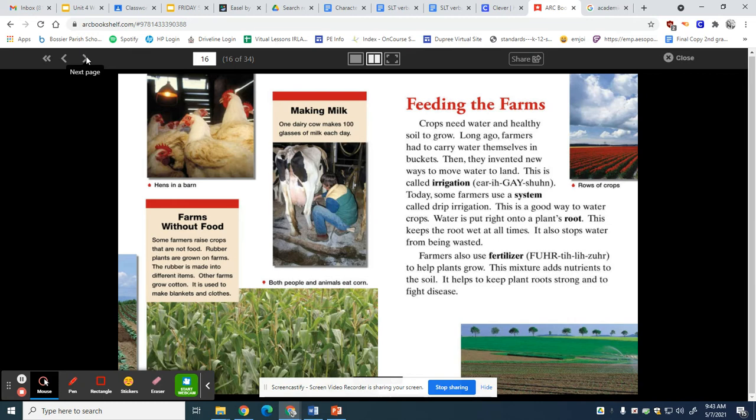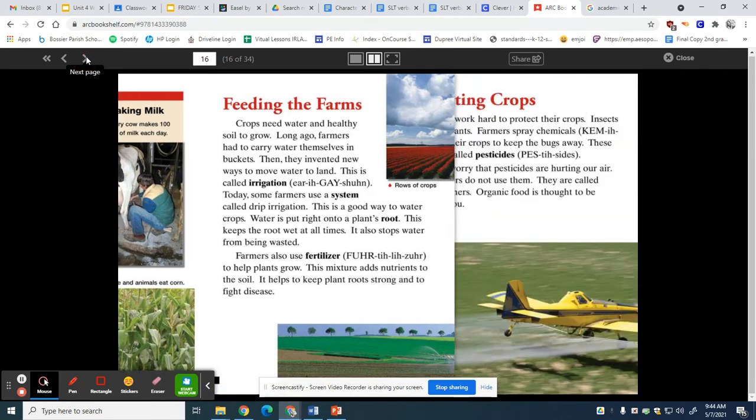So there's several academic vocabulary words on here. So instead of saying that they needed to invent a way to water all the plants, they used a fancy word called irrigation. That's what they called what they were inventing, right? And the word system is another academic vocabulary word, and fertilizer. So there's lots of academic vocabulary within this book.